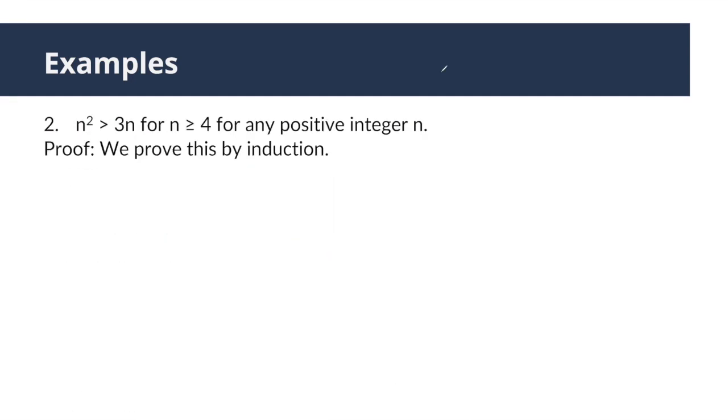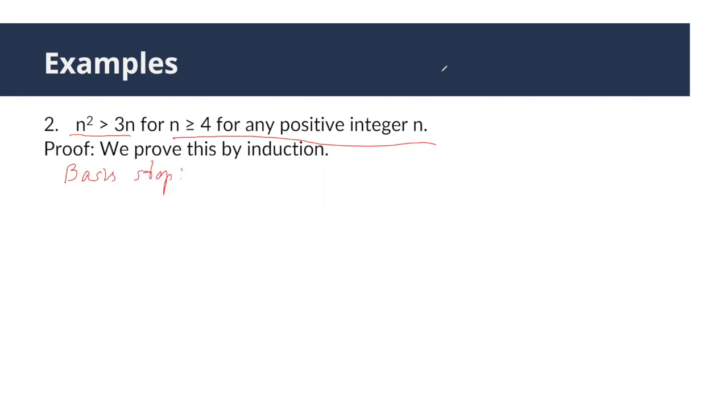Second example, we want to prove this property, which is an inequality, is true for any positive integer that is greater than or equal to 4. And again, at the beginning of the proof, we state a game plan by saying that we prove this statement by induction. According to the template, we first prove the base case has this property P in basis step.